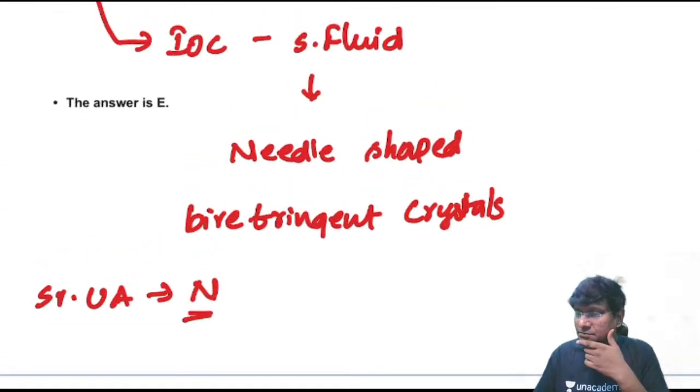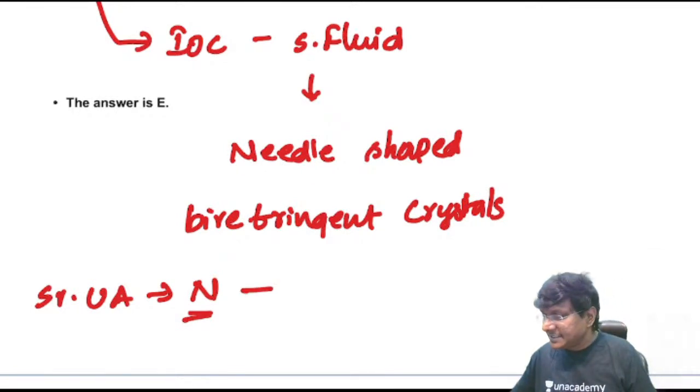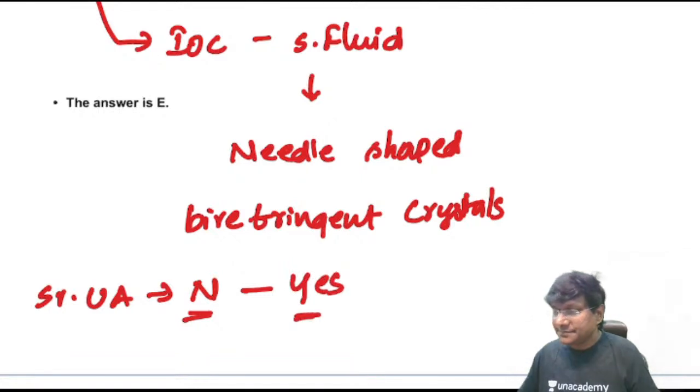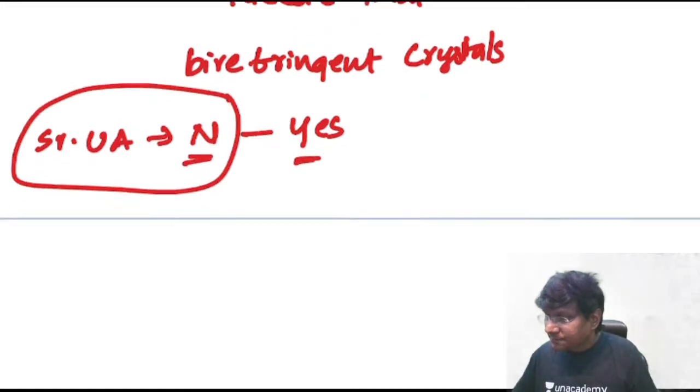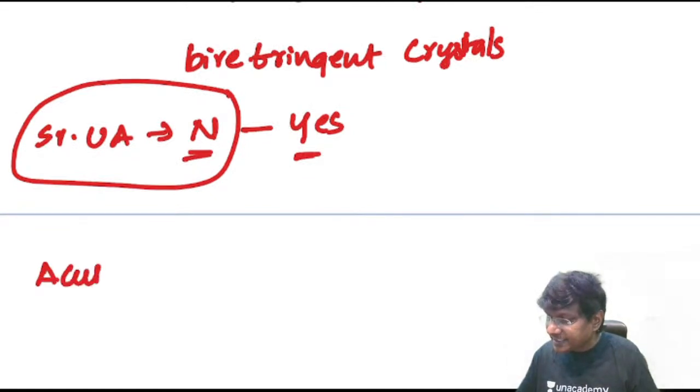Can you have a normal serum uric acid in gout or gouty arthritis? The answer is yes, you can have that. When will you have this? When can the serum uric acid levels be normal? During acute attacks,